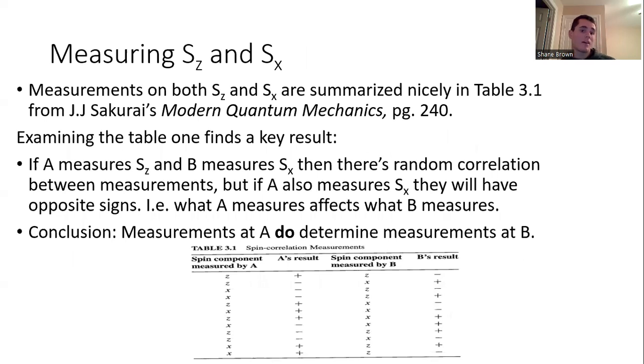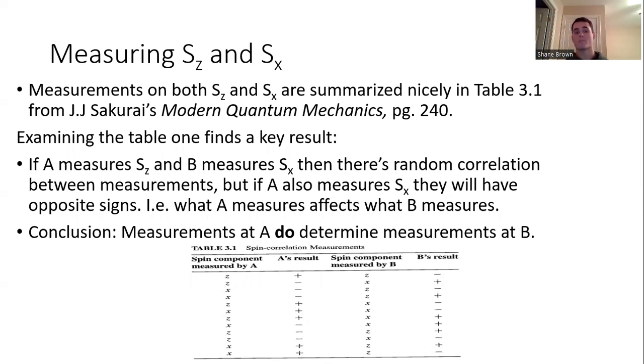Sakurai, in his textbook, has a nice table of all the different possible combinations and results that you could get. Alice can measure along X or Z, and Bob can measure along X or Z, and they can measure along the same axis or along different axes.